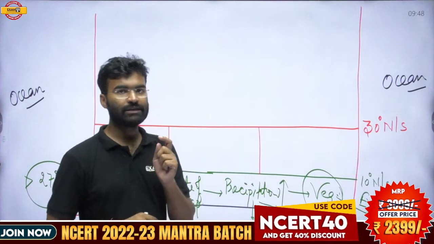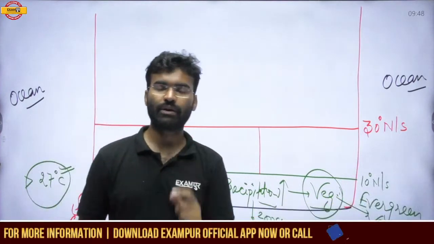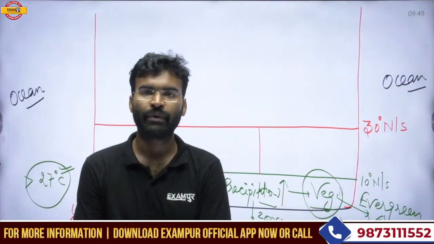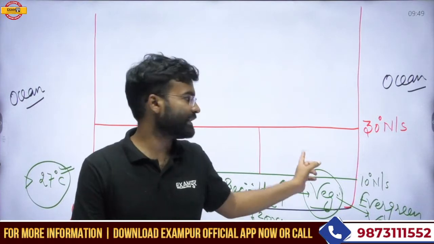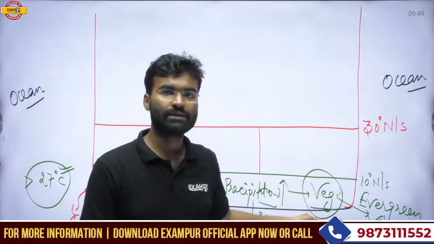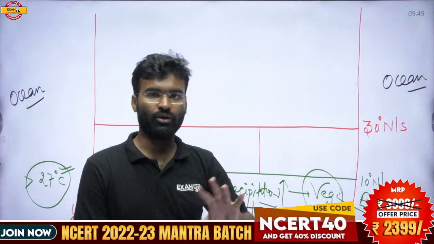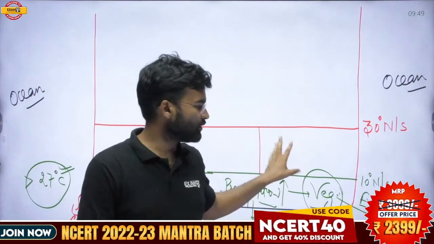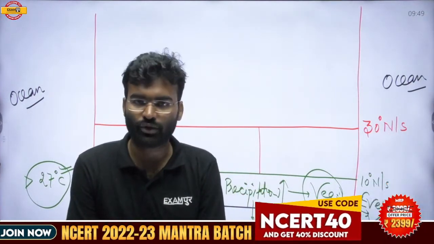The intensity of the solar radiation, or insolation, is variable here. In the equatorial zone, the intensity of solar radiation is almost the same, but in this zone it is not the same.